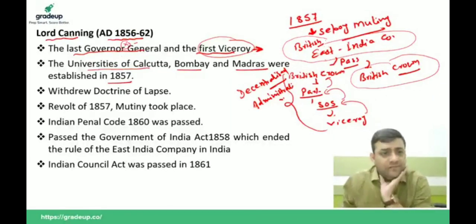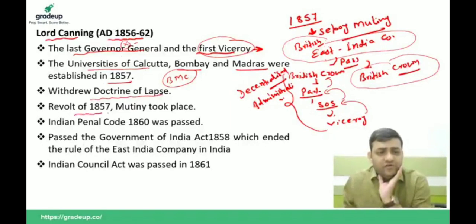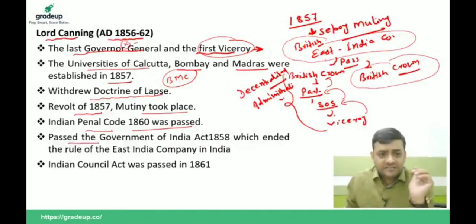Remember one thing, during his tenure the Universities of Calcutta, Bombay and Madras, remember BMC, were established in 1857. He withdrew the doctrine of lapse policy. The revolt of 1857, that is the mutiny, took place. The Indian Penal Code 1860 was passed. It means legal laws were passed. He also passed the Government of India Act 1858, which ended the rule of East India Company in India.